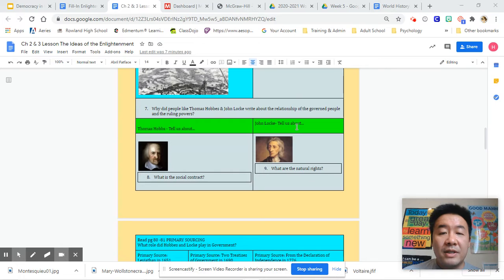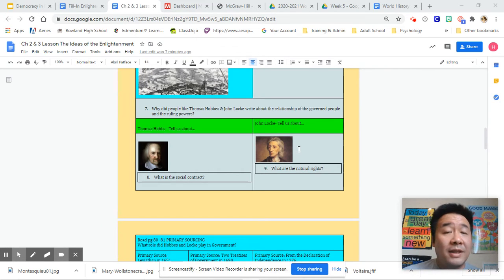All right, so the next part is going to talk about two very important thinkers. These were writers, but they were also philosophers. Okay, what that means is scholars, or they were very intellectual. They were very wise people of the age, and many readers and many of the people of that time looked to them to help with their ideas.